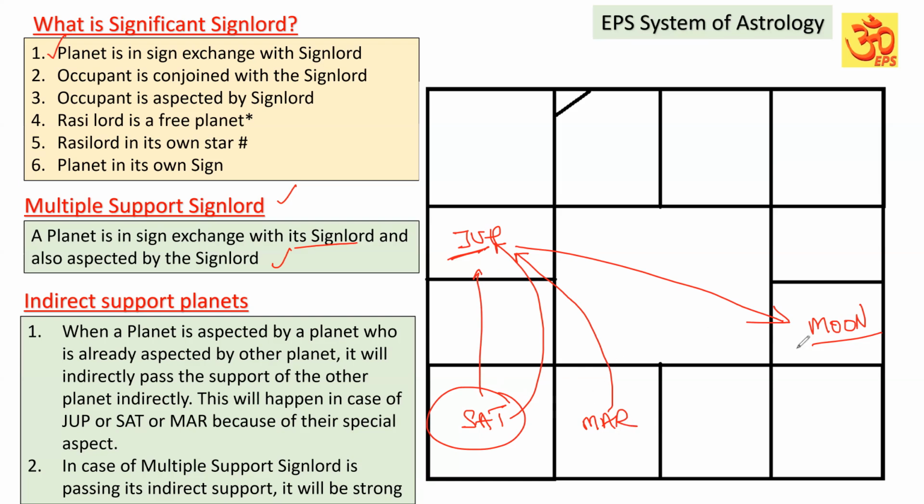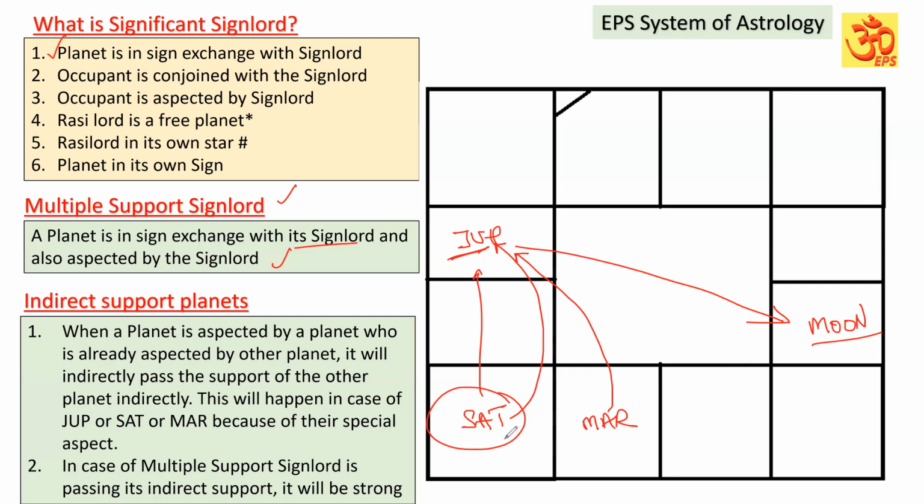Now, both Mars and Saturn are going to give impact on Moon indirectly, but Saturn's influence will be more on Moon because Jupiter has very good influence from Saturn through the multiple support sign lord. So this way, indirect support planets also we have to consider.